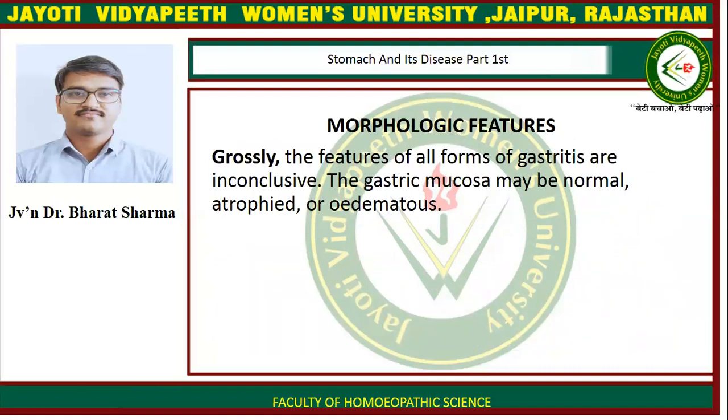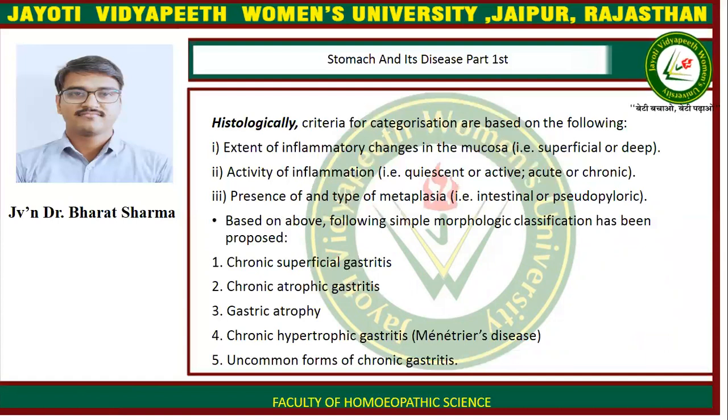Morphological features of chronic gastritis. Grossly, the features of all forms of gastritis are inconclusive. The gastric mucosa may be normal, atrophied, or edematous. Histopathologically, criteria for categorization are based on the following: extent of inflammatory changes in the mucosa, activity of inflammation, or presence of and type of metaplasia.